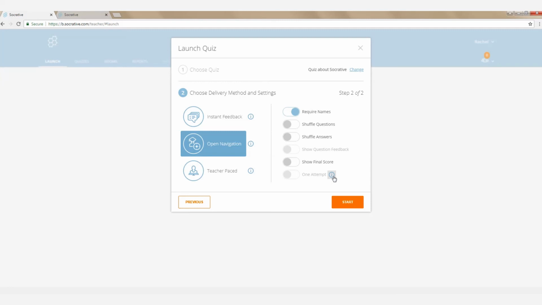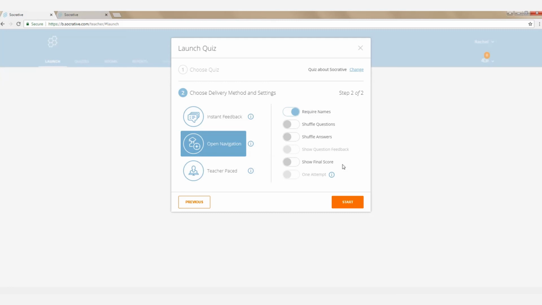I don't use it to award grades or points. So this isn't really something that I play around with, but if you were interested in it, you probably could. Requiring names, I tend to require names just so I know who was in the system. I ask them to put their first name, but later on, when it appears on the screen, I make sure